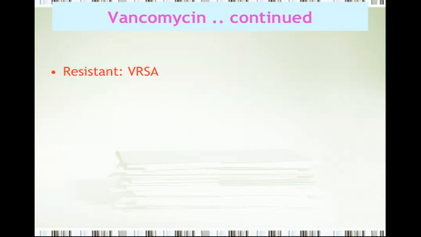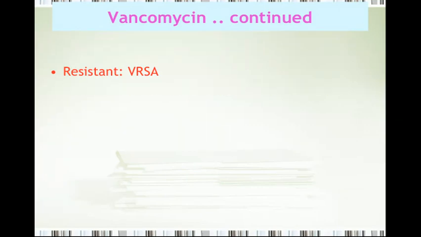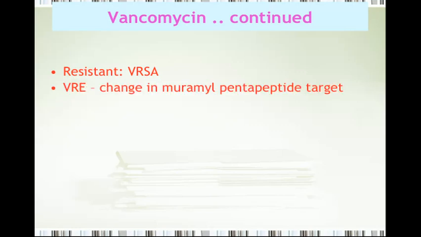Continuing the discussion, vancomycin is useful against the resistant strains, that's MRSA, but you can get resistant strains to vancomycin which are called VRSA. You can also get Enterococcus which is vancomycin resistant, that's called VRE, vancomycin resistant Enterococcus. And what does it do? It produces change in the muramyl pentapeptide target. What's your target? D-ala muramyl pentapeptide.